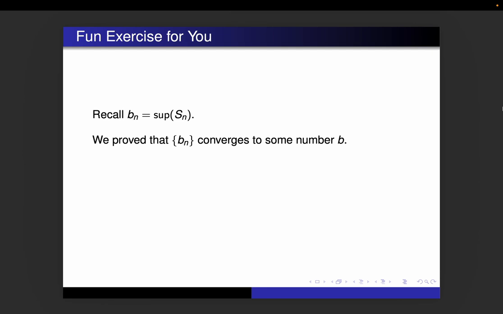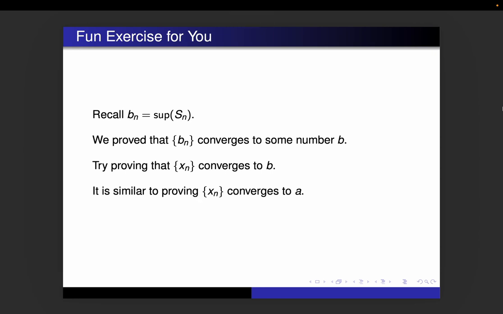We proved that bn converges to some number b. I encourage you to try proving that xn converges to b, and it's basically going to be the mirror image of the proof that you will do in proving that xn converges to a. And in fact, if you'd rather try to show that xn converges to b instead, I won't stop you.